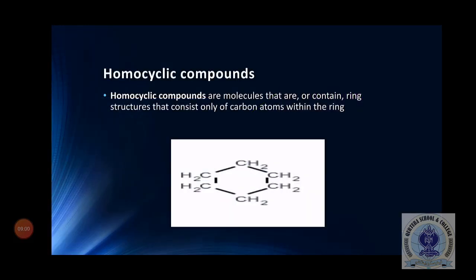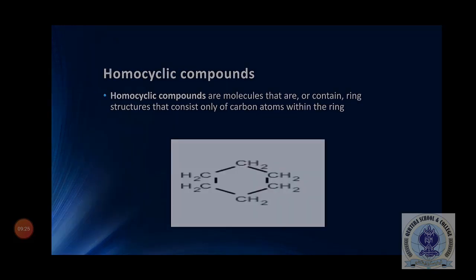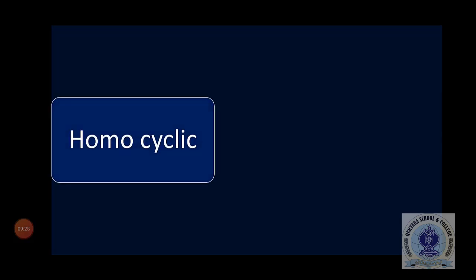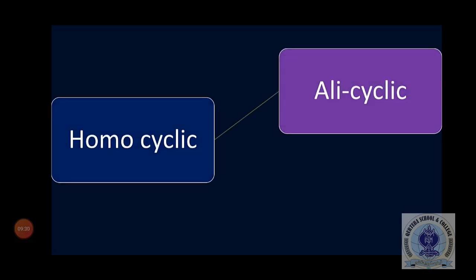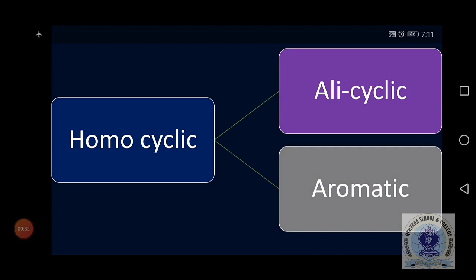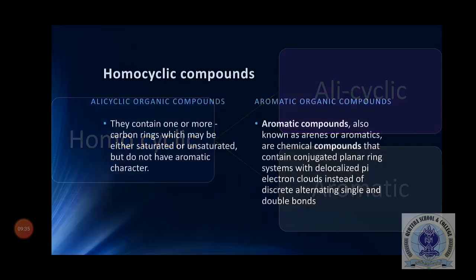So here we have an example of homocyclic organic compounds. As I told you, homocyclic organic compounds or hydrocarbons are those molecules that contain the ring structure and consist of only carbon atoms within the ring. Here you can see in case of cyclohexane, the ring consists of 6 carbons and the complete inner ring is composed of carbon atoms. That's why it is called a homocyclic organic compound. Homocyclic organic compounds are further classified as alicyclic and aromatic. So what is alicyclic and aromatic?